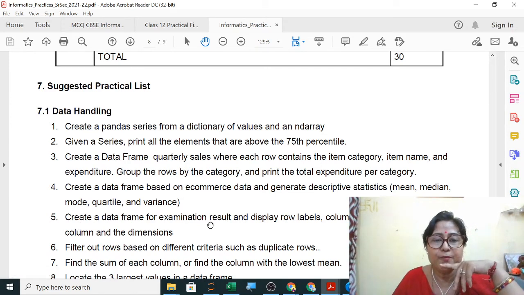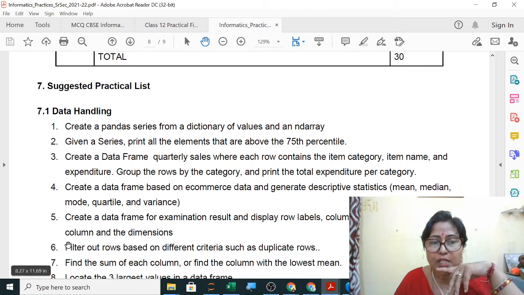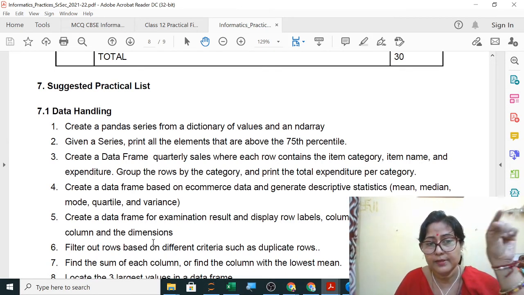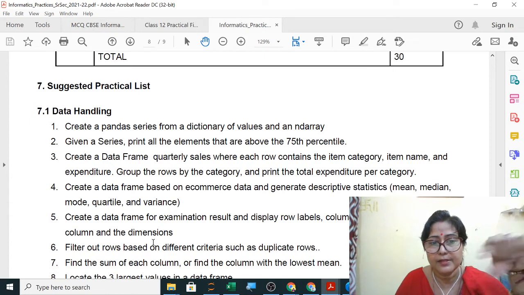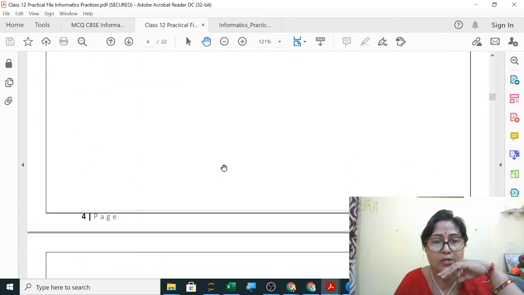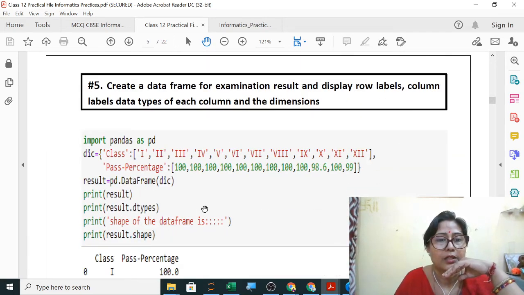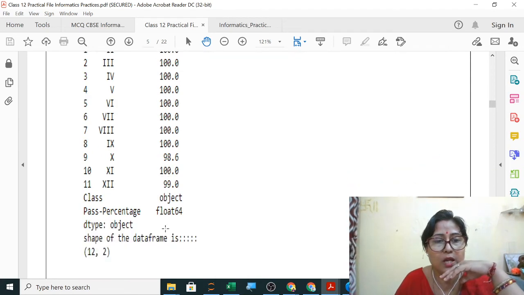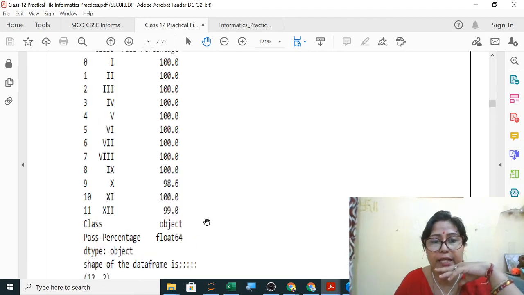Next, create a data frame for examination result and display row labels, column labels, data types of each column and the dimensions. So name of the row labels, index, name of the column labels. So for examination result, let us see the answer here if it is correct or not. Data type says dtype, correct. Shape will give you the shape here, that is how many rows and how many columns. And data type is object here, correct. But index and columns they haven't written.